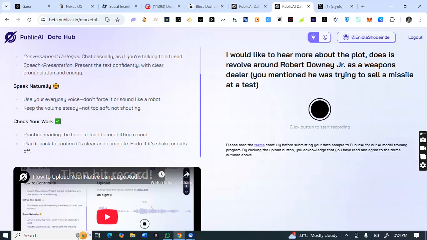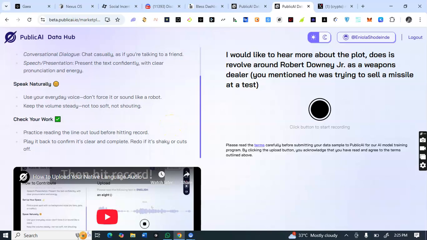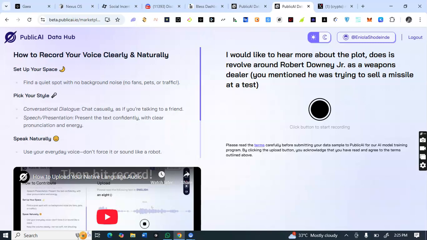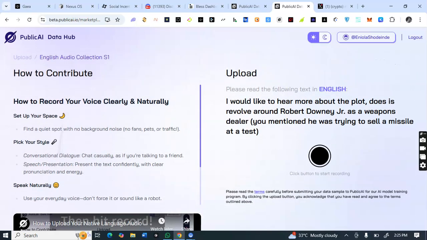You see, speak naturally, use your everyday voice. Don't force it or sound like a robot. Keep the volume steady, not too soft, not shouting. So you read the guideline here. Check your work, practice reading. The moment I click on this start button, I can start recording, and after I'm done, I will submit, and that's all. So this is how to complete the task